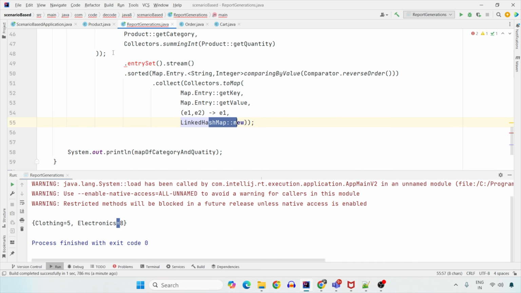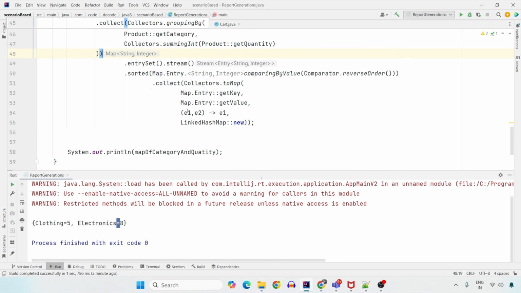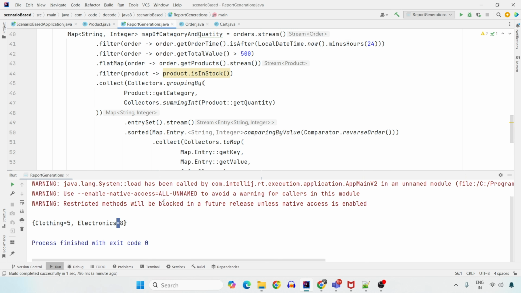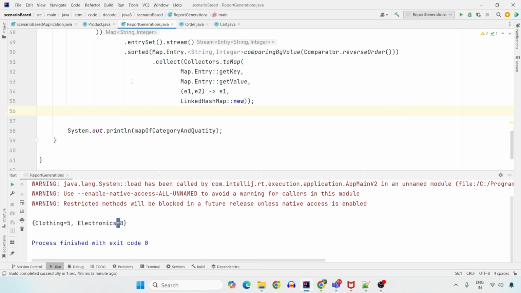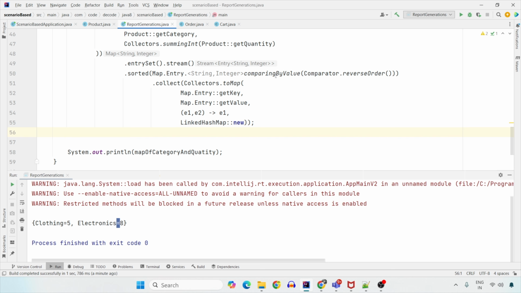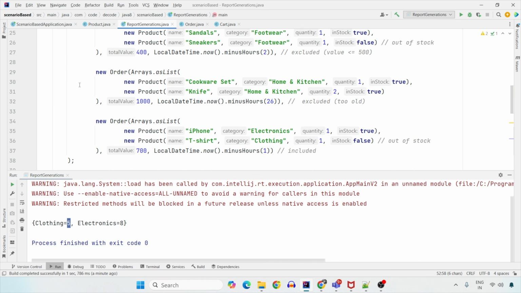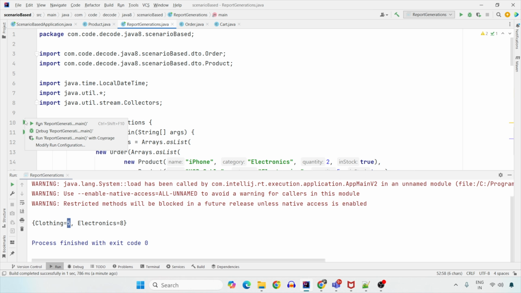So let's remove this and let's try running this. Now the output should be on the basis of this key value pair. I'm going to compare by value. That is, this is the compare by value. And with this, I have to do it in the reverse order. So 8 should be on the top and 5 should be at the bottom. And then I'm going to collect it as a key and a value. So try running this, and you should get it in the reverse order: electronics 8 and clothing 5. So yes, we have electronics 8 and clothing 5.